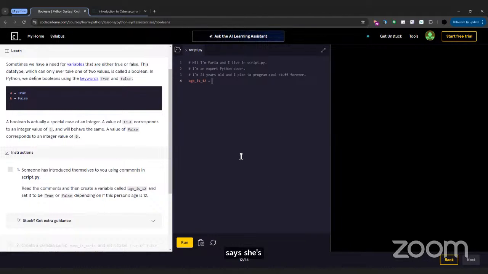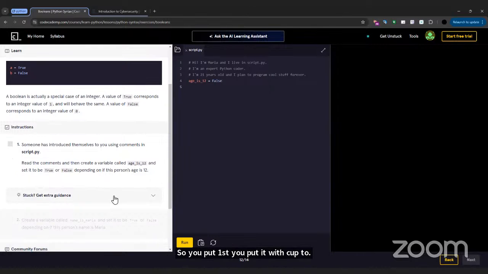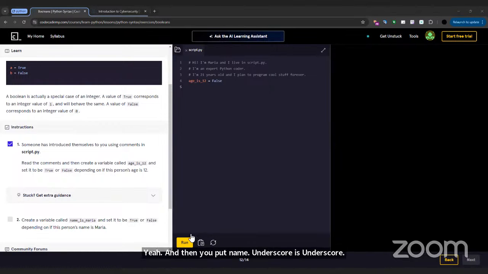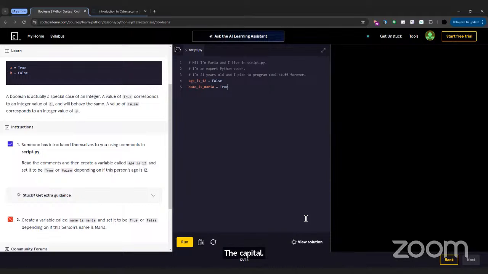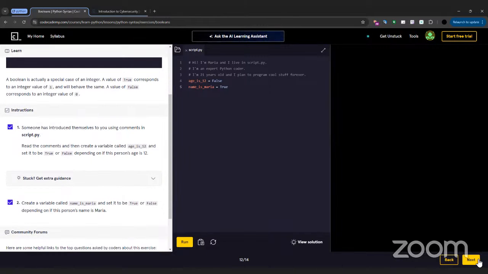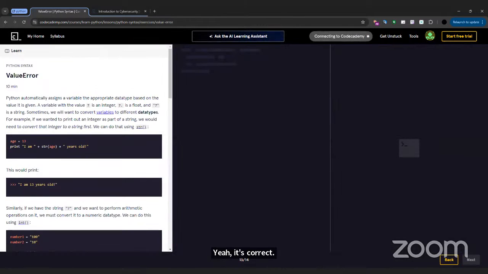So you put false, but with a capital F. That's correct. Yeah, and then you put name underscore is underscore Maria, space, equals, space, then true, with a capital T, because line 1 says that the name is Maria. Okay, let's see if it's right. Yeah, it's correct. Okay, let's get to 13 now.